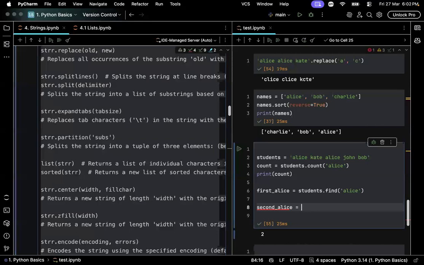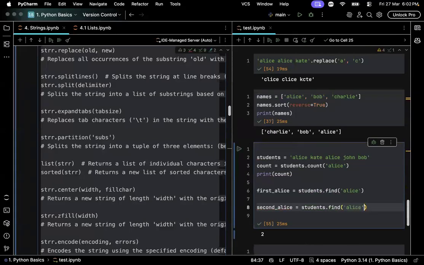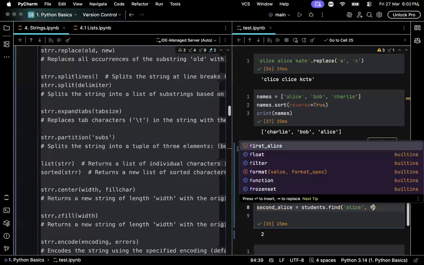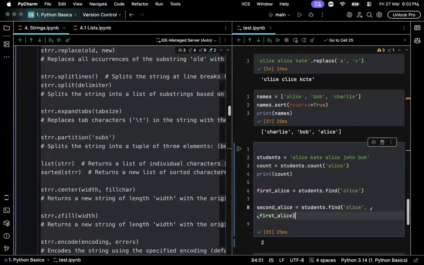Second ls is equal to the same students dot find. However, here you should mention the starting position. You should not start searching from the zeroth position, but from everything after the first ls. Print first ls, second ls.